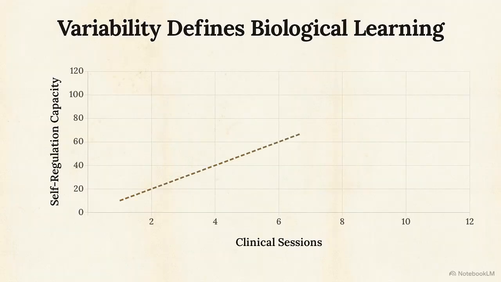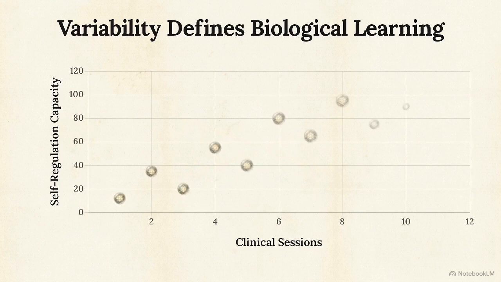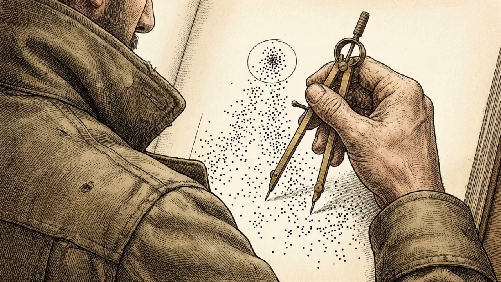Practitioners often feel anxious when they see variability in a patient's EEG data from one session to the next. However, a linear progression model is biologically unrealistic for the brain's learning process. No two brains respond to stimuli in the exact same way, and responses will fluctuate. This variability is actually a valuable dataset, representing the brain's attempt to integrate new information. Rather than viewing these oscillations as a setback, practitioners should analyze them to see how the brain is adapting.